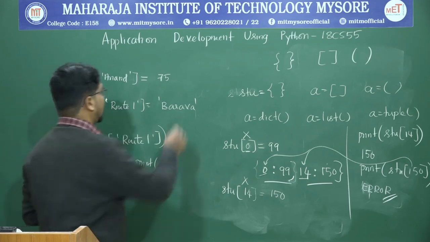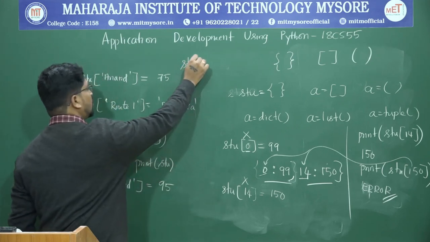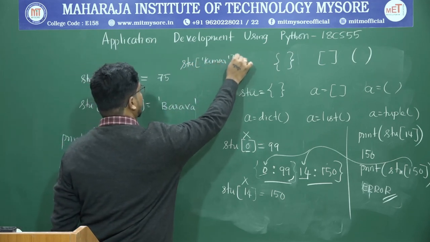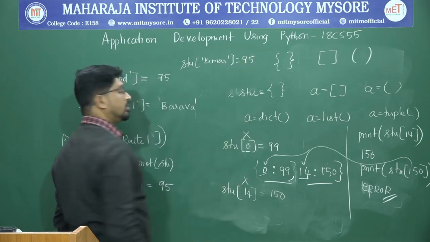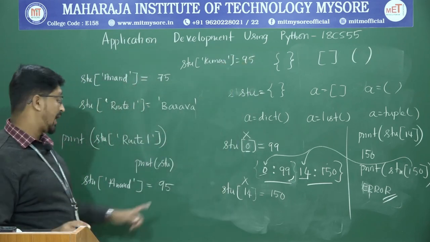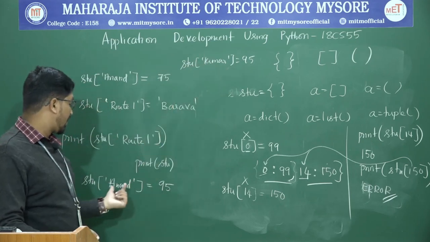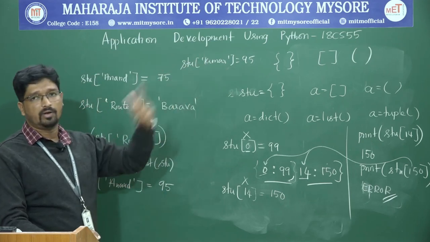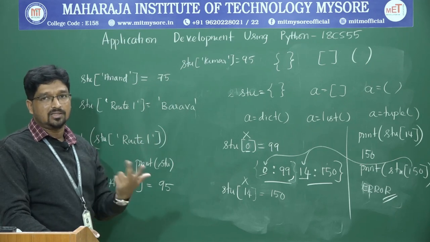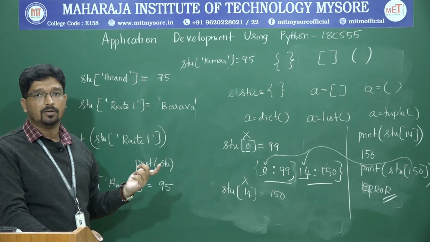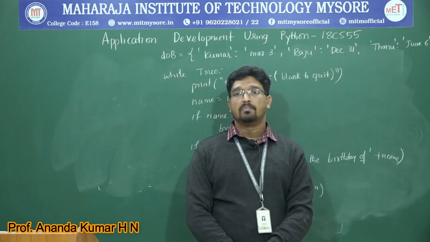And one more thing, let us say student of Kumar, even he has got 95. Now it will not check for value. Values can be repeated. Here we have Anand 95, we have Kumar 95. Both have got the same marks, that's it. But the key should be different.